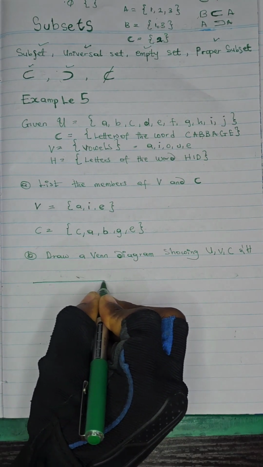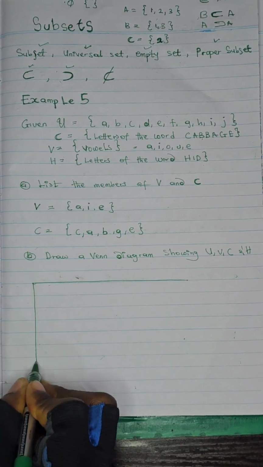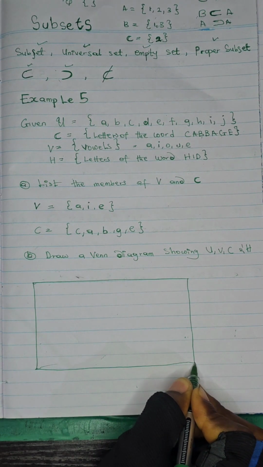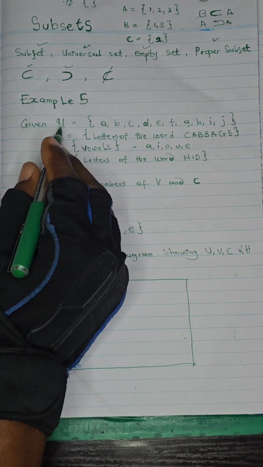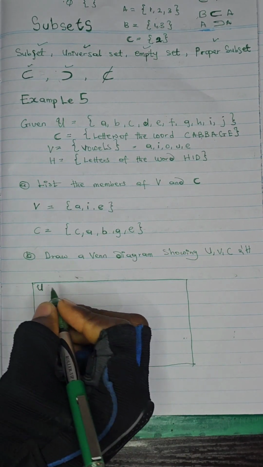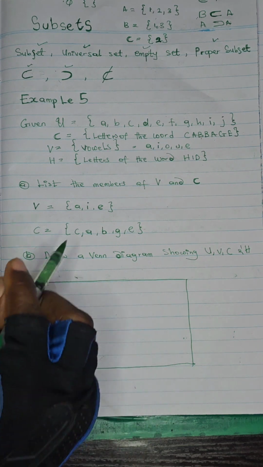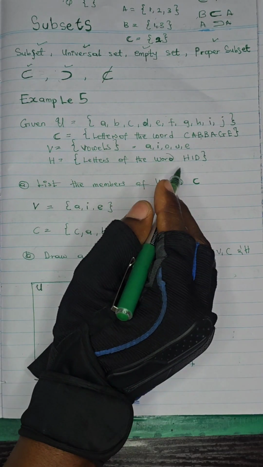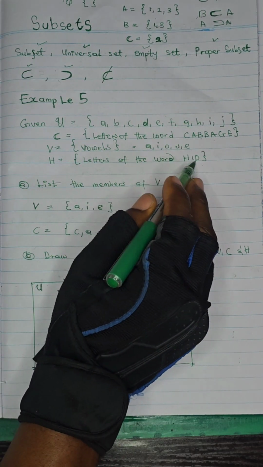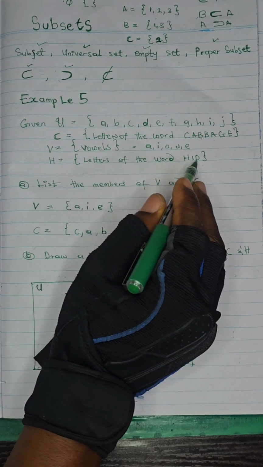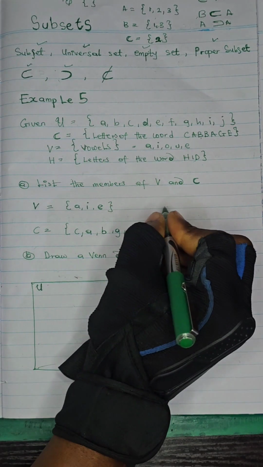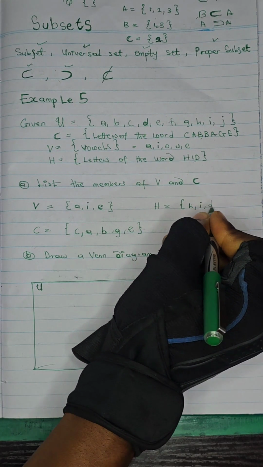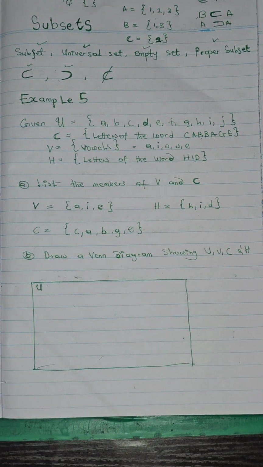Let's say we have the universal set as a square or a rectangle. In my case, any one is okay. And what's the symbol for the universal set? It is U. I'll put U here. First, we have H. H is the letters of the word heed. So let's check. H is here, I is here, D is here. So this is H. Maybe I'll have to write it out, so that we know what we are doing.